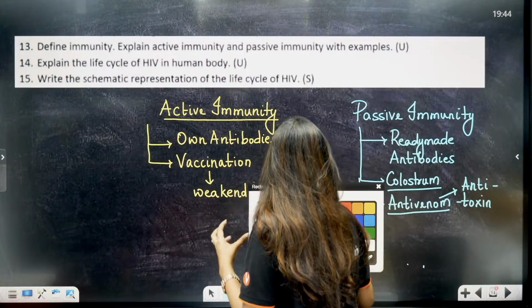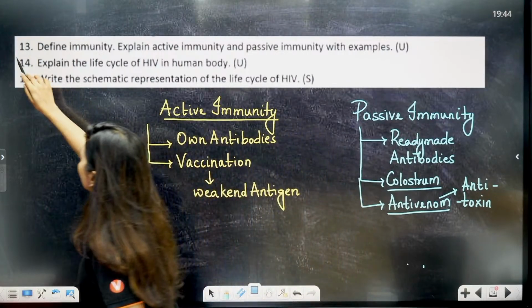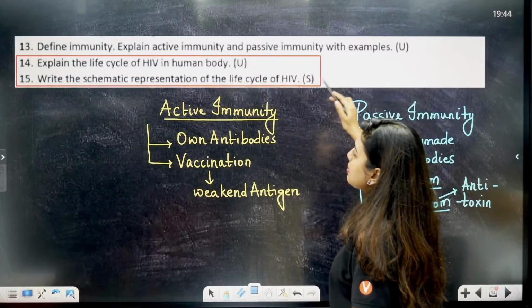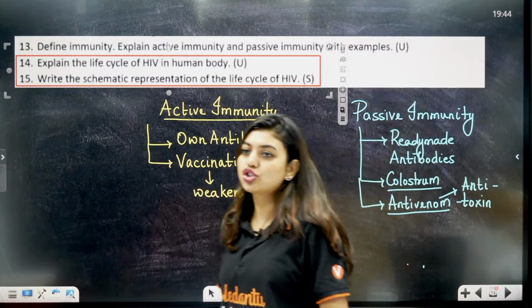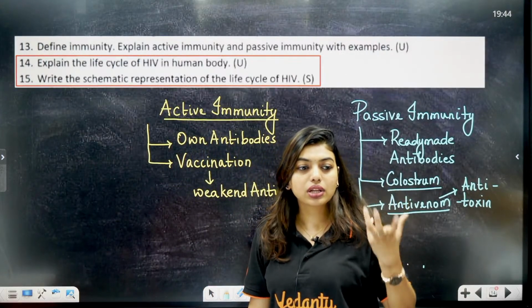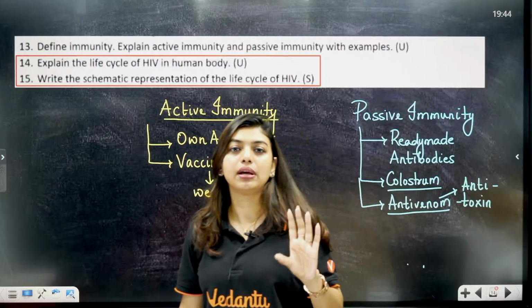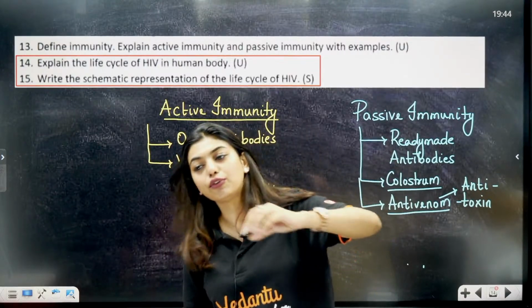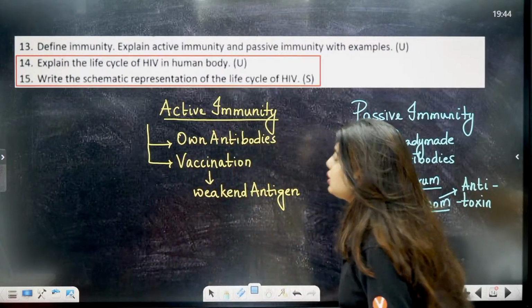Now, explain the life cycle of HIV. Do I even have to tell you people how important these two questions are? Explain the life cycle of HIV in the body and write a schematic representation of the life cycle. Students, you might think, how can this teacher ask me this question for the exam, how can this teacher expect me to draw this diagram? But the teacher is thinking, which question can I give for 5 marks at one shot.